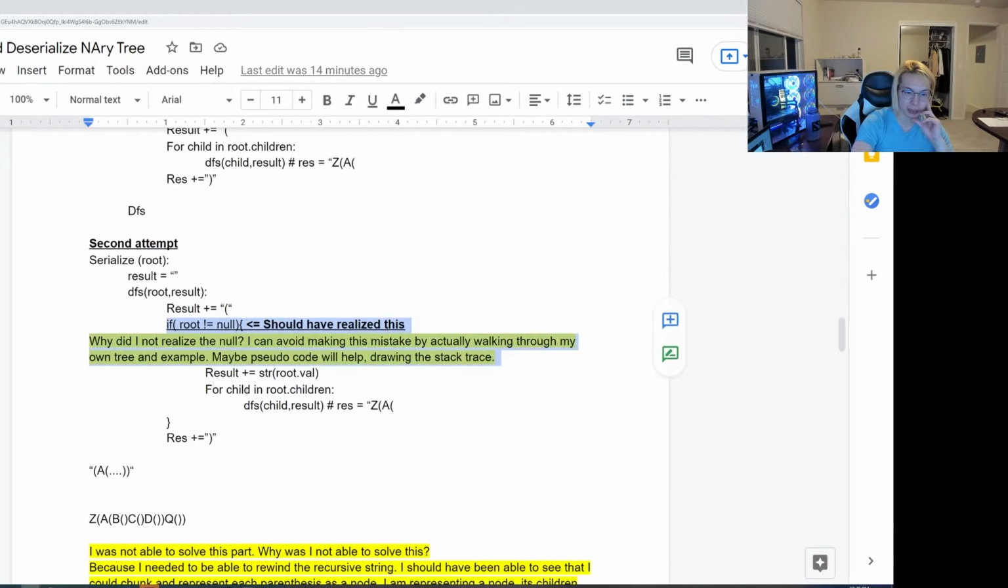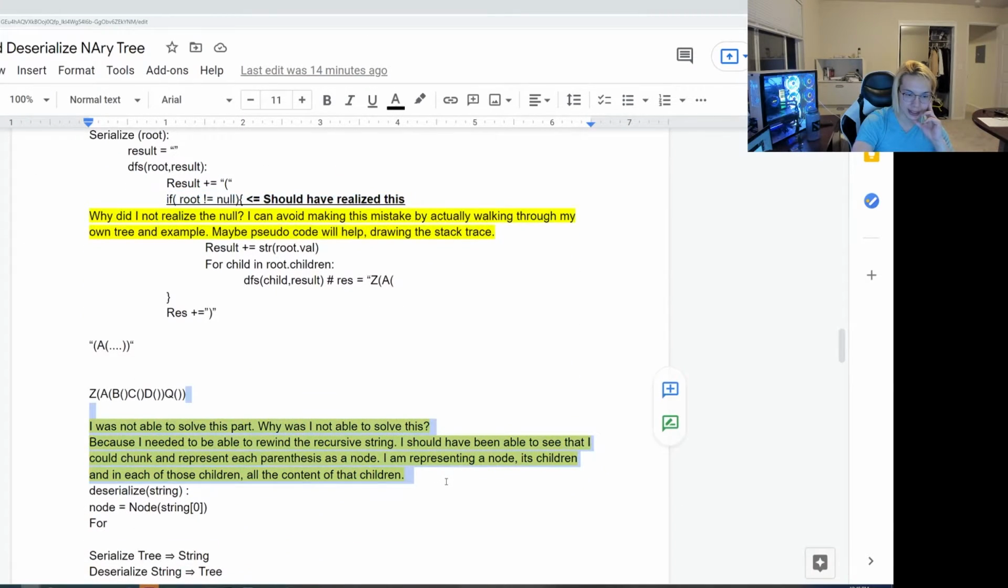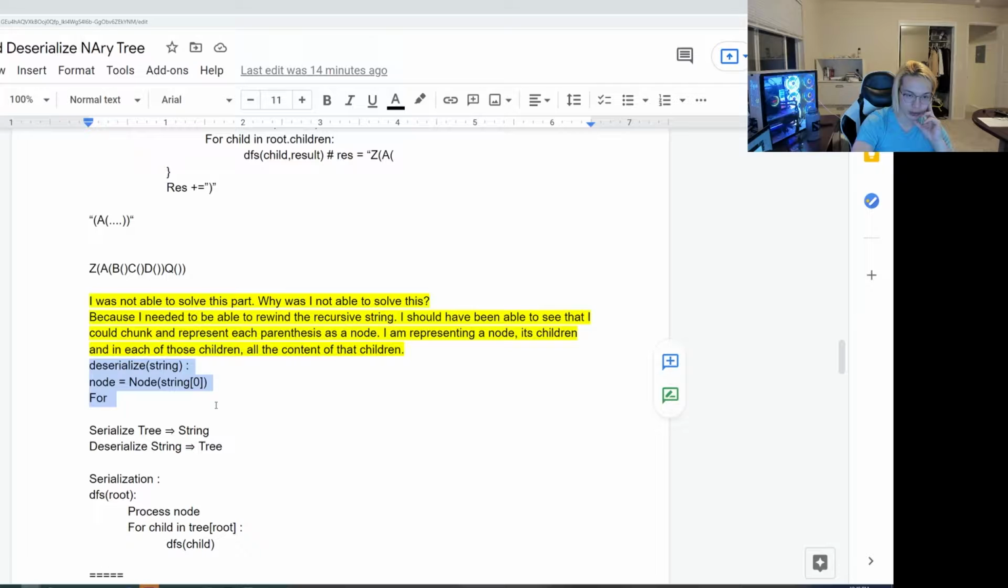I think that's probably the best way to handle this. So now let's actually get to the big part, the deserialize function. So why was he not able to solve this? Because you need to be able to rewind the recursive string, and then you need to be able to represent all these what's called characters in a certain way.